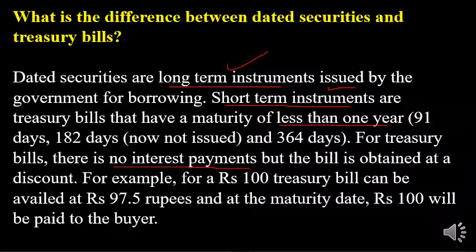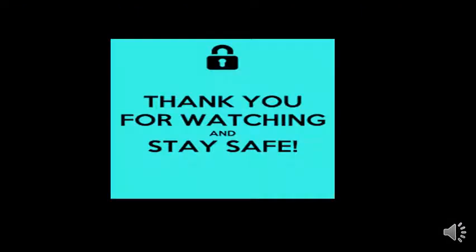But in treasury bills, the benefit is enjoyed at the time of redemption, at the time of the due date, not at intervals, because there are no interest payments. It is because it is issued at a discount. So that is about the differences between treasury bills and dated securities, only in tenure and in interest payment, and both securities carry zero risk. Thank you. This is all about the dated government securities.